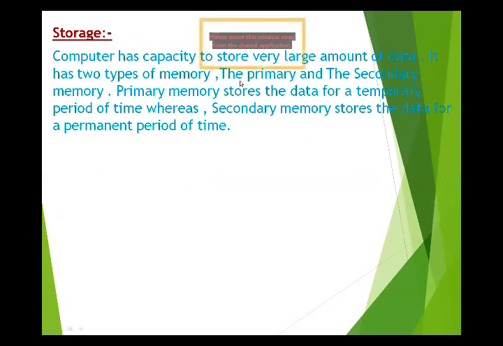There are two types of memory, primary memory and secondary memory. Primary is temporary memory, and secondary memory is permanent memory. Primary memory stores data for a temporary period of time, whereas secondary memory stores data for a permanent period of time.